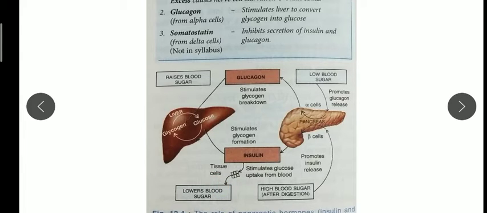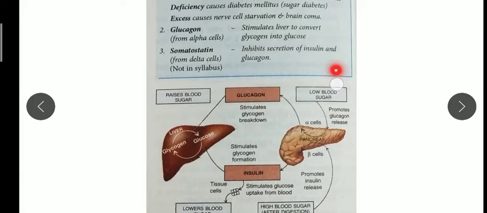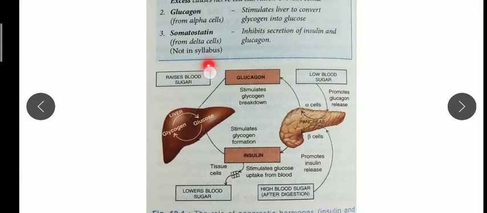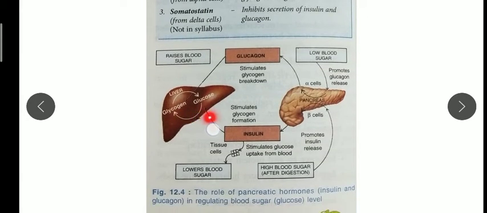All right, so low blood sugar promotes the glucagon. If our body is detecting low blood sugar, then glucagon starts breaking down more glycogen to glucose and fulfills our requirement.